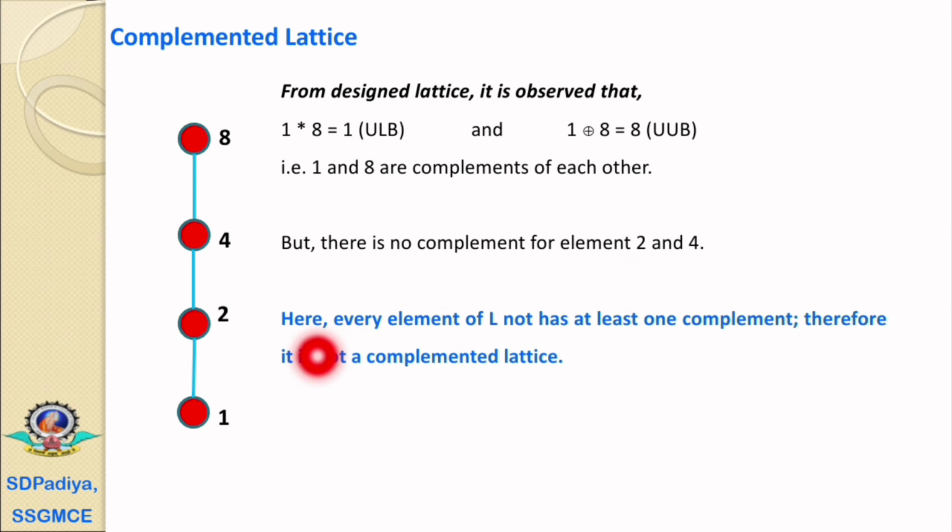Therefore, we conclude that not every element of the lattice has at least one complement, therefore it is not a complemented lattice. In this way, we can find the complement elements for any element in the lattice. And if every element has at least one complement element in the lattice, then we call it a complemented lattice.